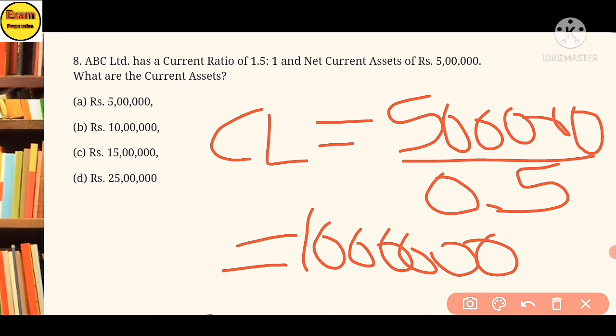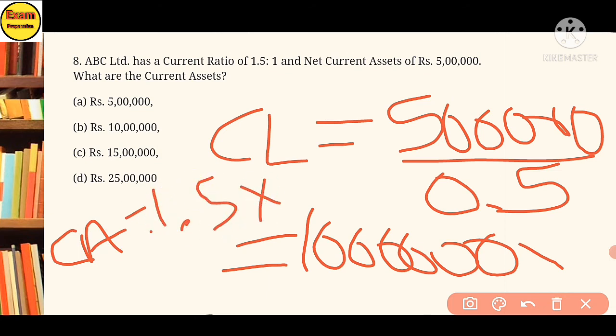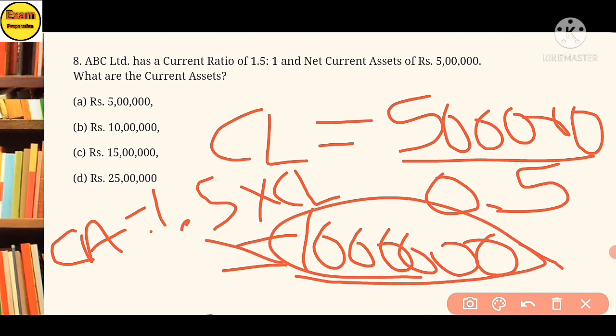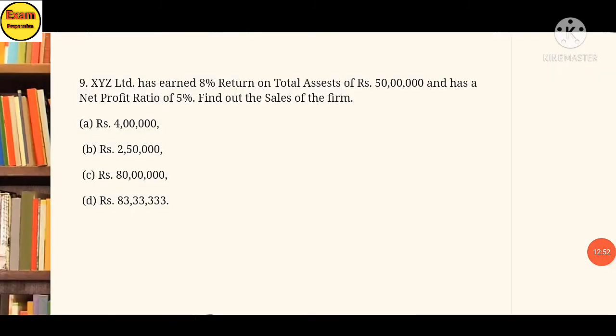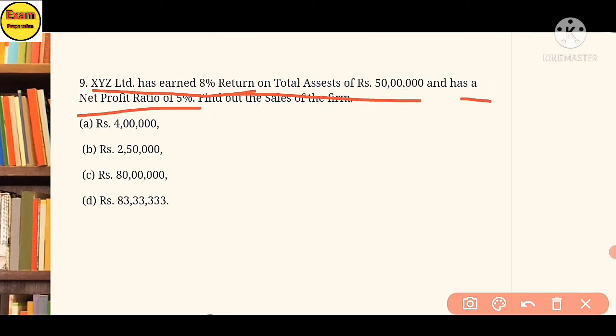You will put it in the formula of current asset: 1.5 multiplication current liability. Current liability is 10 lakh multiplication 1.5. You will get the answer, option C, 15 lakhs. Question 9. XYZ has an 8% return on total asset of 50,000, and net profit ratio is 5%. Find out the sales.